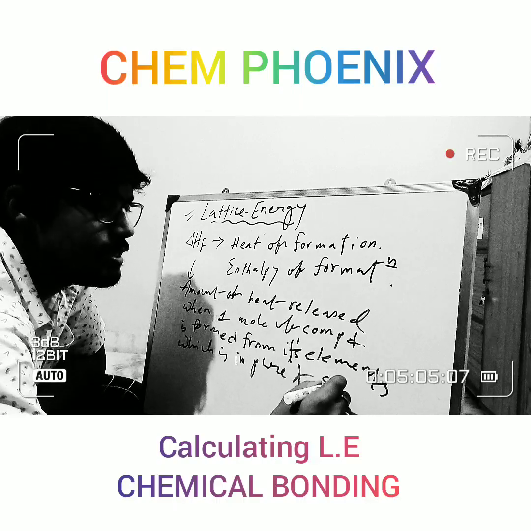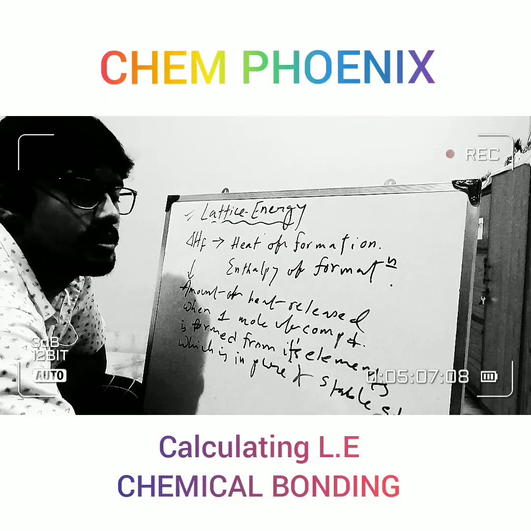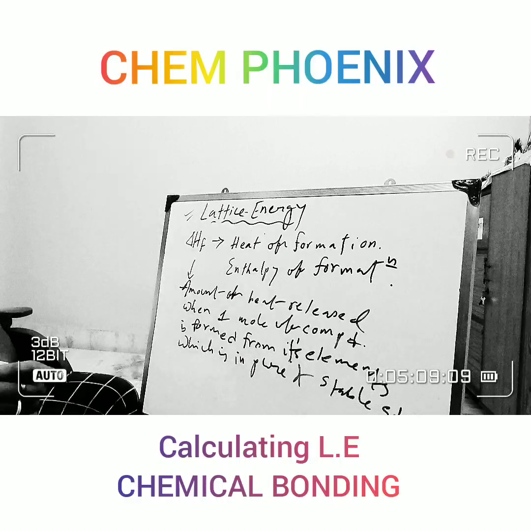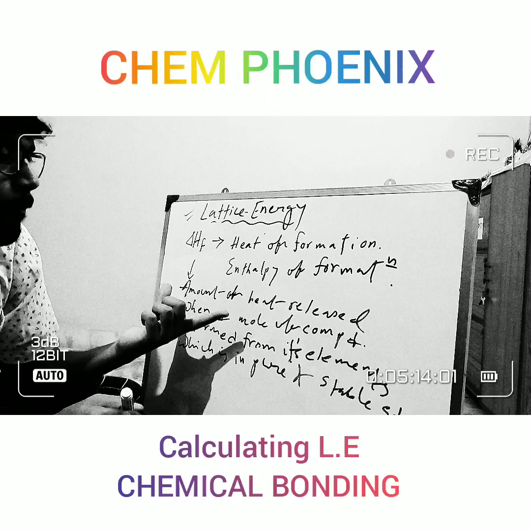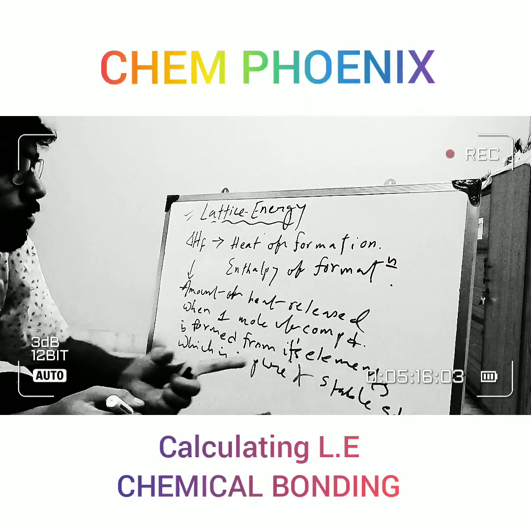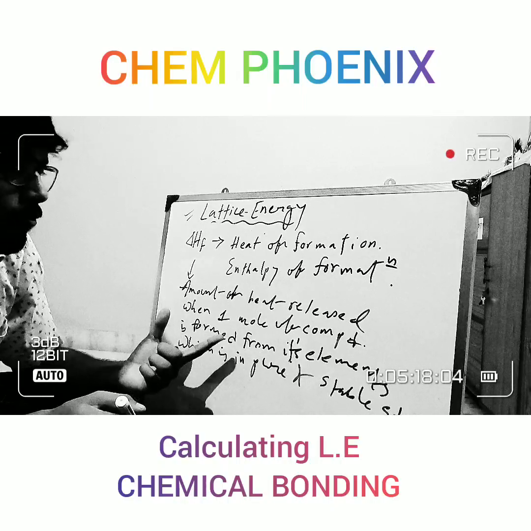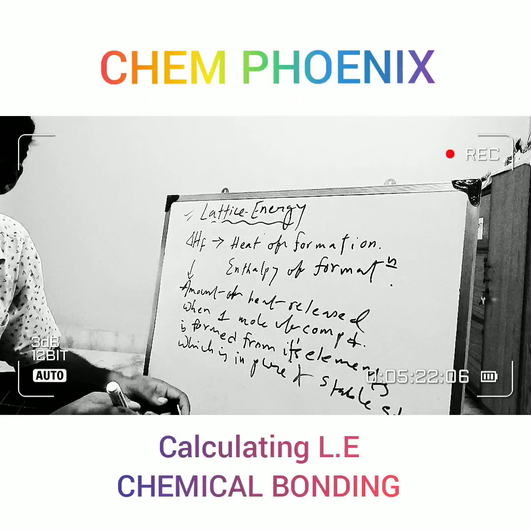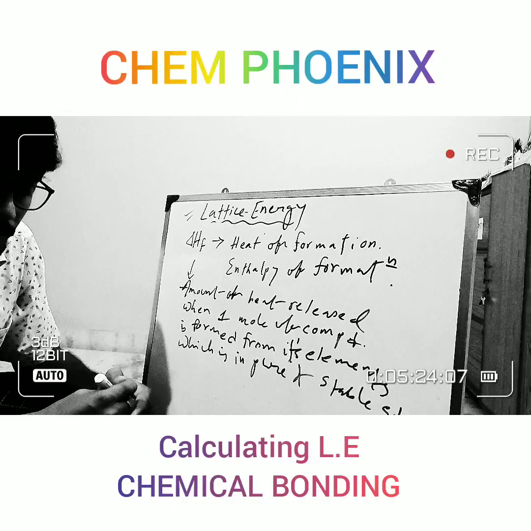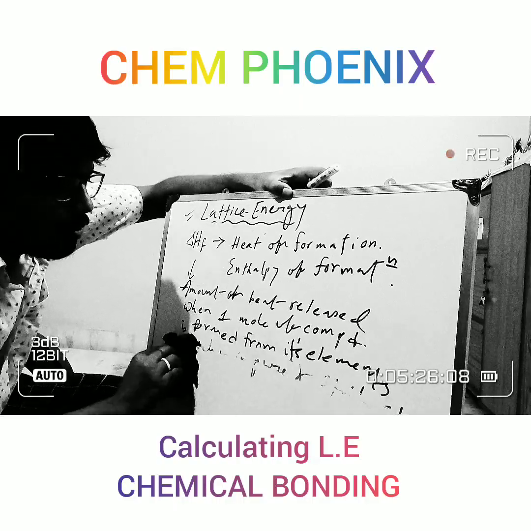Pure and stable state. Clear? So enthalpy of formation is the amount of heat released when 1 mole of compound is formed from its elements, which are in pure and stable state. Is it clear? Fine.